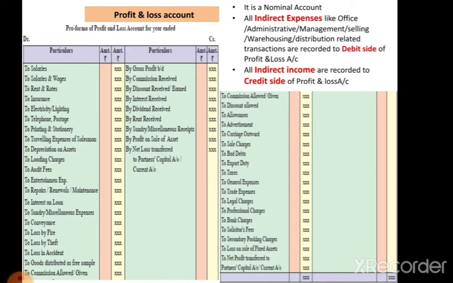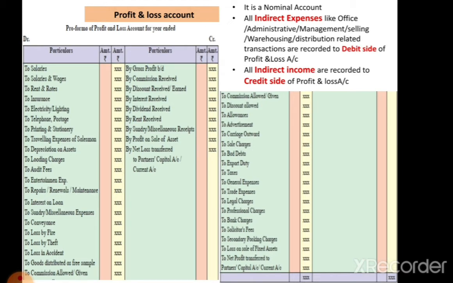Then next item is loading charges. Then audit fees is there, which is paid to the auditors. Entertainment expenses is there. Repairs, renewals, maintenance of the office or the building is there. Interest on loan. Suppose the partners borrow a loan, then we have to pay the interest on that. So that is a financial expense and recorded on the debit side. Sundry miscellaneous expenses, which are little but other miscellaneous expenses is there, that also recorded on the profit and loss account debit side. Then conveyance is there, of course carrying expenses is there.